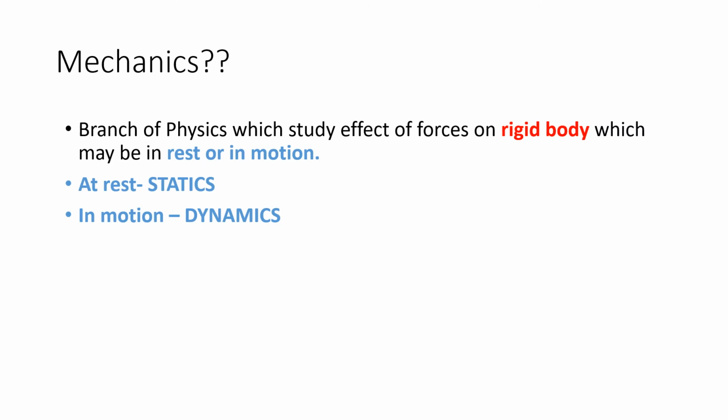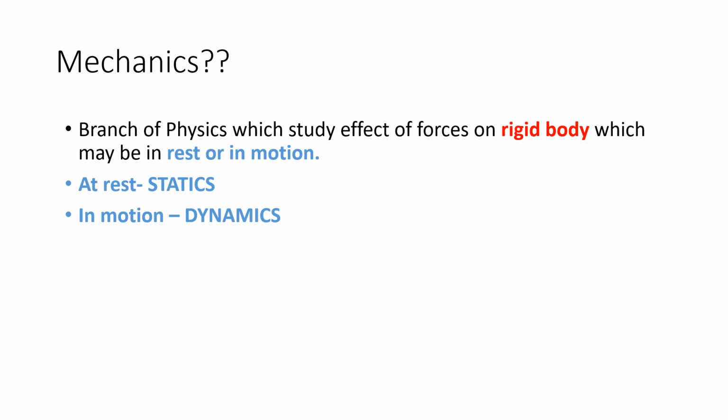For an elastic body, if we apply forces, it changes its size and shape, but as we remove the forces, it regains its original position. For a plastic body, the concept is similar: application of forces changes the size and shape, but it doesn't regain its original condition as we remove the forces or load. So mechanics deals with two parts.